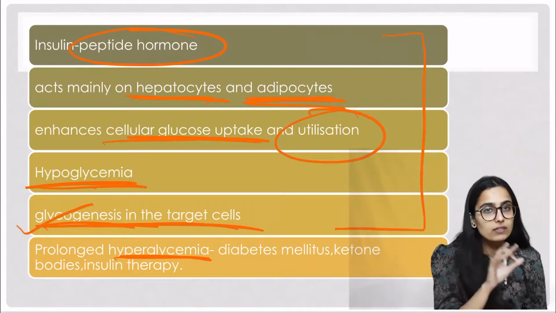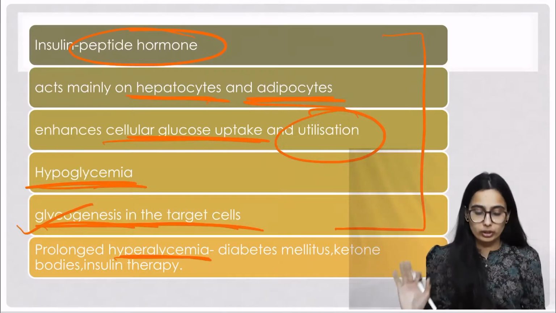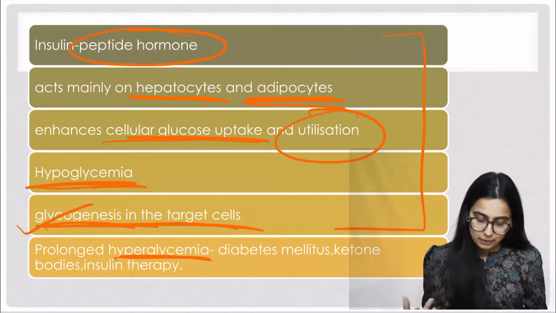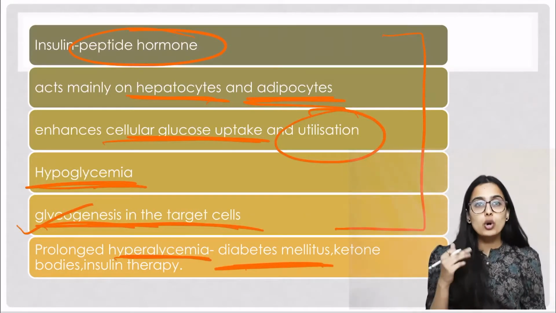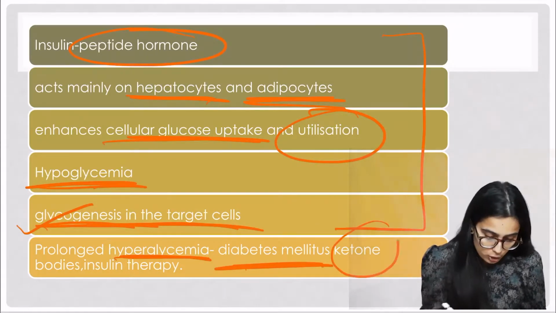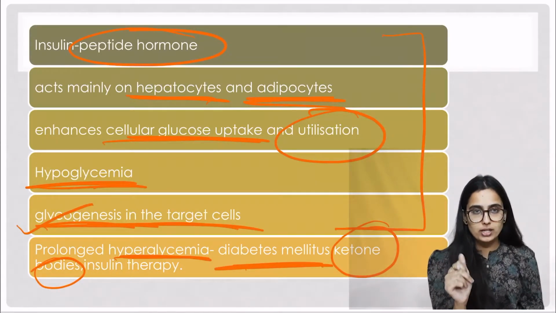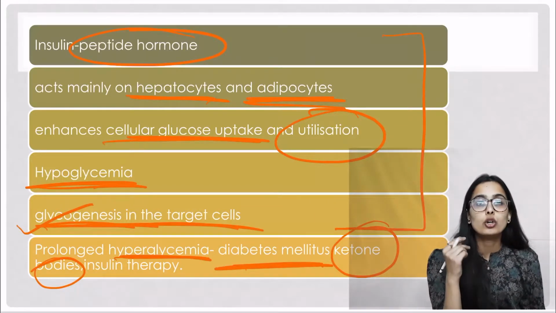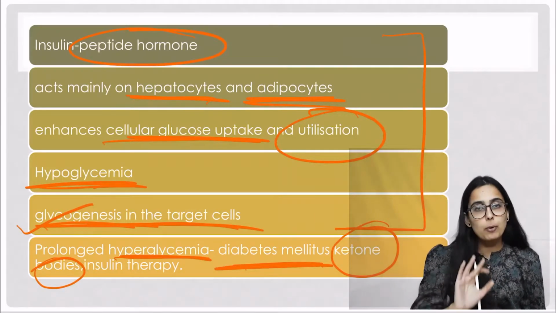If this hyperglycemia continues for a long time, if prolonged hyperglycemia is seen, this condition is known as diabetes mellitus. In diabetes mellitus a characteristic feature is the formation of ketone bodies. Now what are ketone bodies? Normally क्या हो रहा था? Cells were using glucose as a source of energy. Okay, अब हो क्या रहा है?